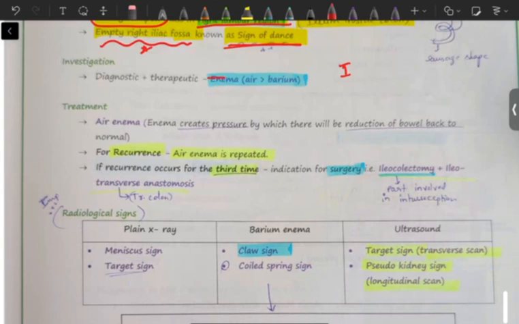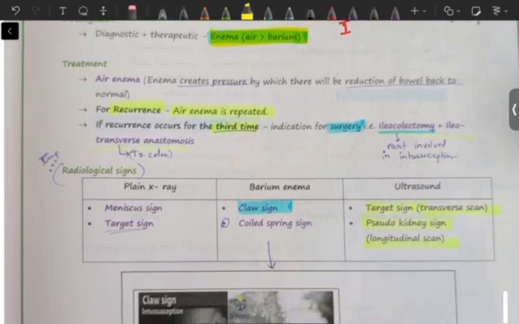Okay, what is the investigation? Diagnostic and therapeutic is enema, barium enema, or air enema. Air enema is done more commonly rather than barium. Okay, so what is the treatment now? Air enema. Enema creates pressure by which there will be reduction of bowel back to normal. Basically, like giving suction, air enema will pull back the intussuscepted, or the incoming segment. If recurrence happens, air enema is again repeated.